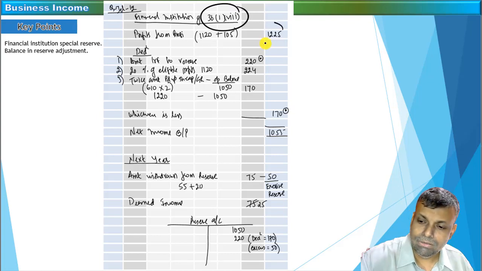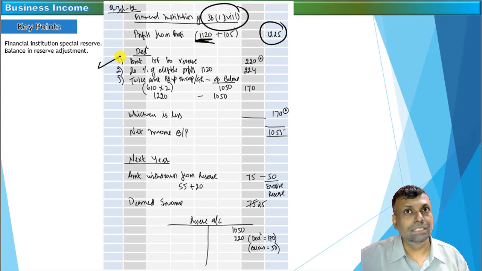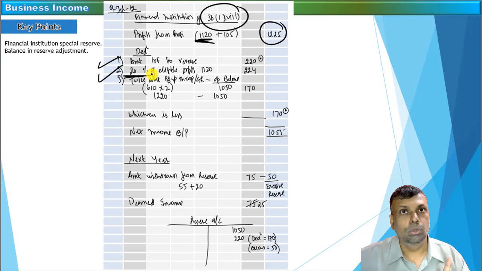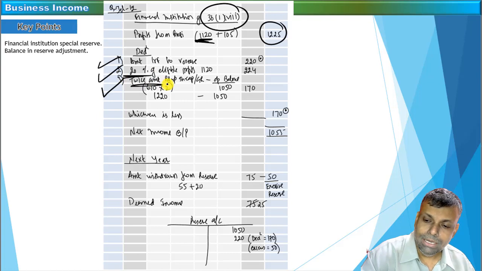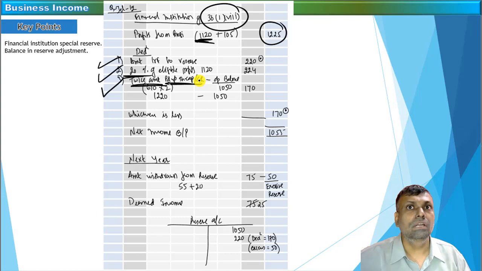So supposing you have a profit as per P&L, your eligible income is this. Of that, how much amount you have transferred to the reserve, that is one of the limits. The specified percentage of that particular income you multiply, that is going to be a second limit. Your third limit is going to be twice the amount of share capital plus general reserve. So that is the upper cap. Beyond that, you can create a reserve, but the law will not give the deduction.